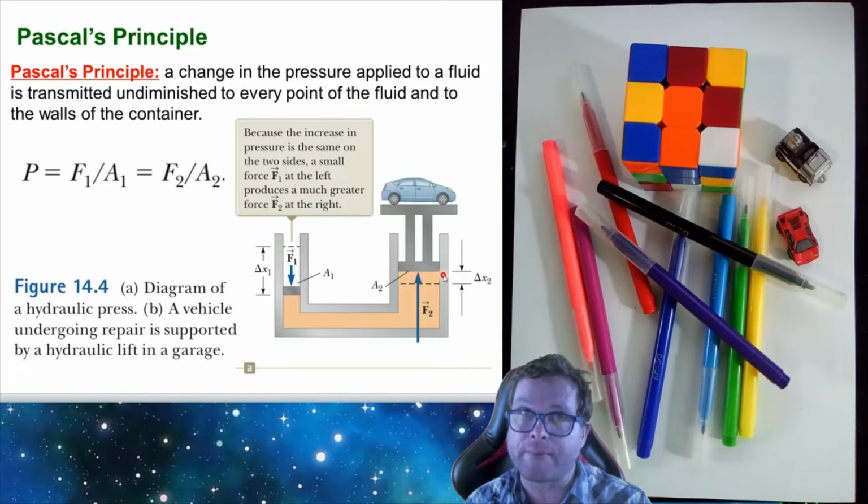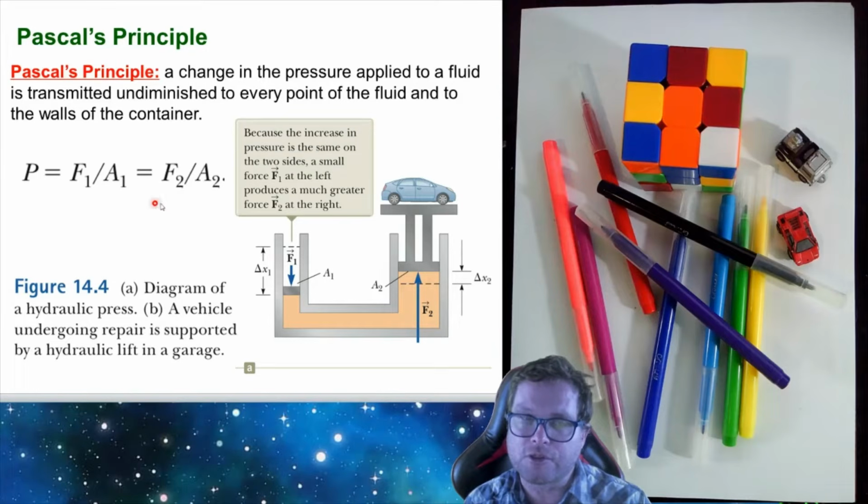This is a bigger piston with area A2, and it's moving a distance delta X2. So according to Pascal's principle, when we apply that, we see that the pressure is going to be the same everywhere. The pressure at this point here is going to be F1 divided by A1, and the pressure over here is going to be F2 divided by A2.